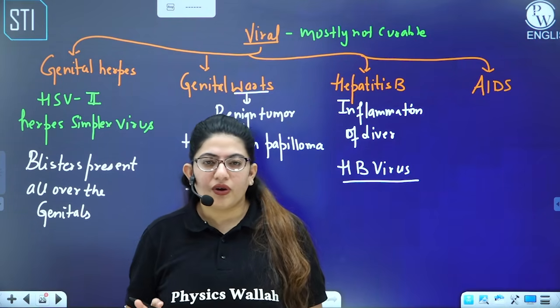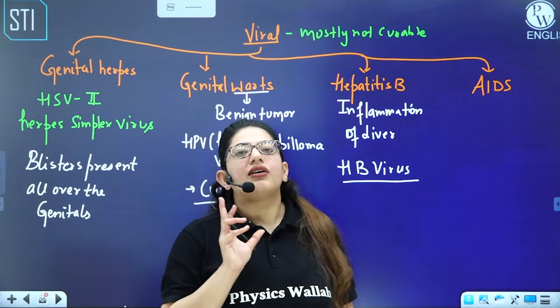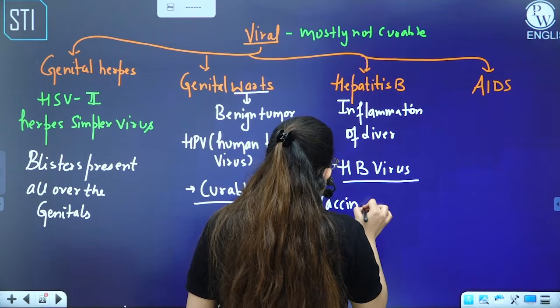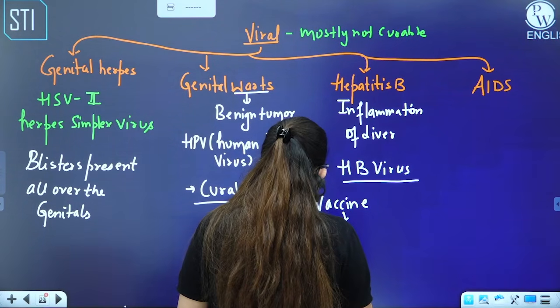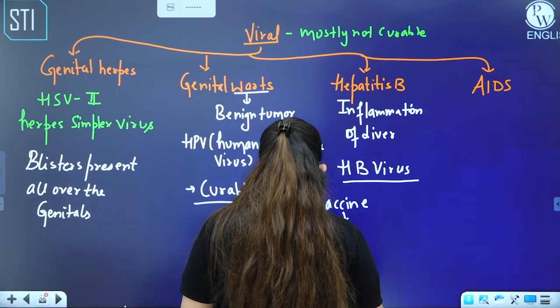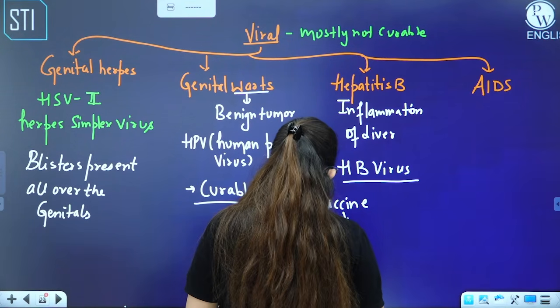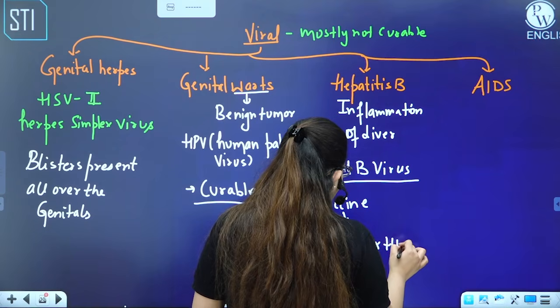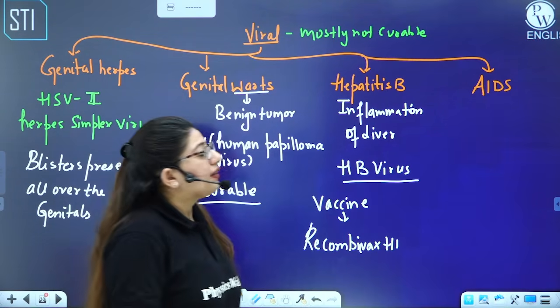Again, there is no cure, but there is a vaccine. And what is this vaccine? You can prevent it with the vaccine, that is Recombivax HB. Recombivax HB, right?